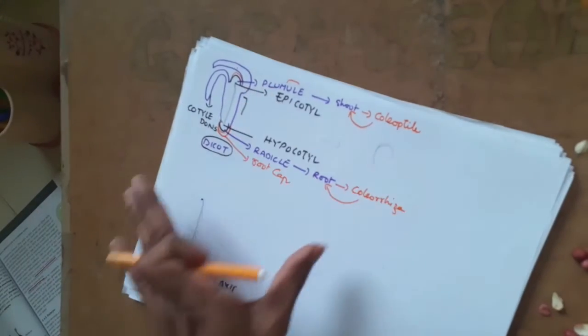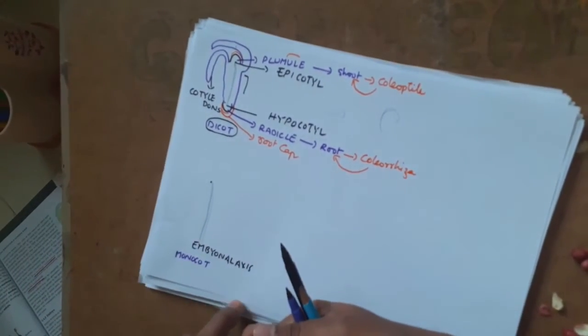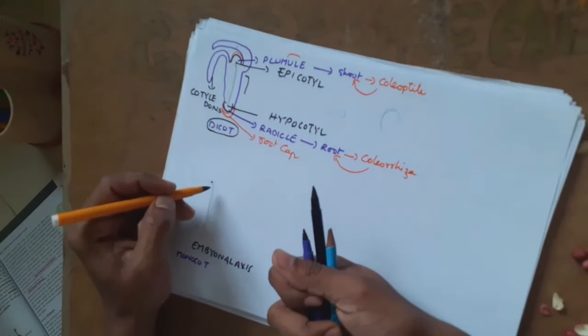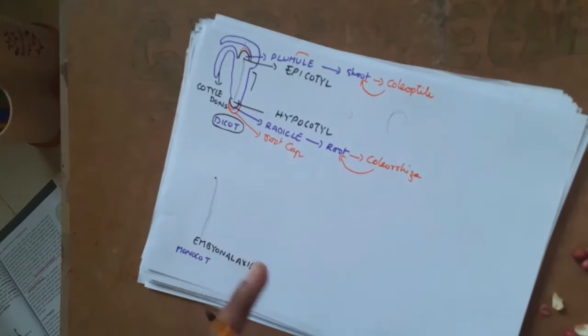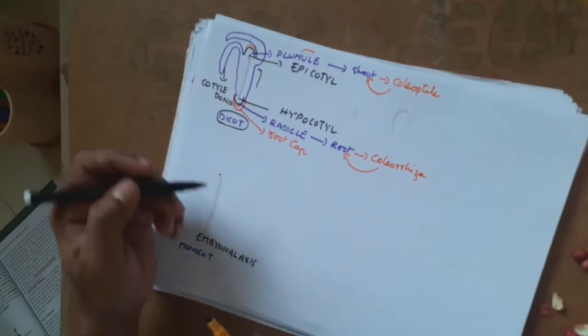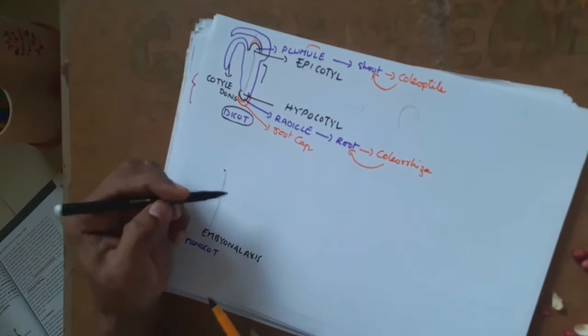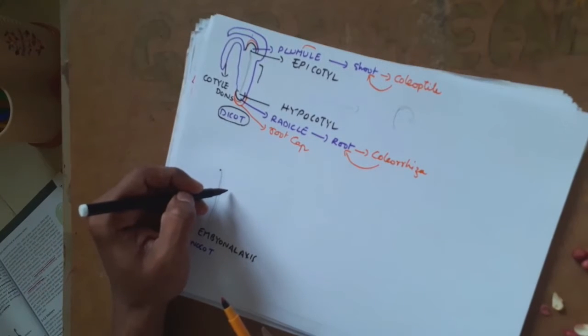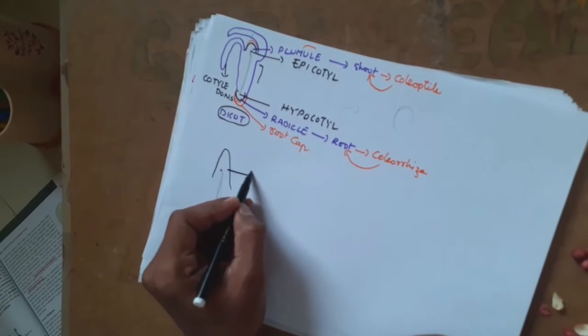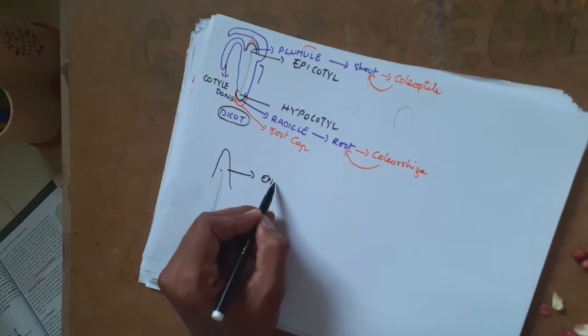The same thing will be present here even in the monocot. The embryonal axis, which we discussed right over here, is also almost similar. There will be a structure, this is nothing but epicotyle, same as in dicot.